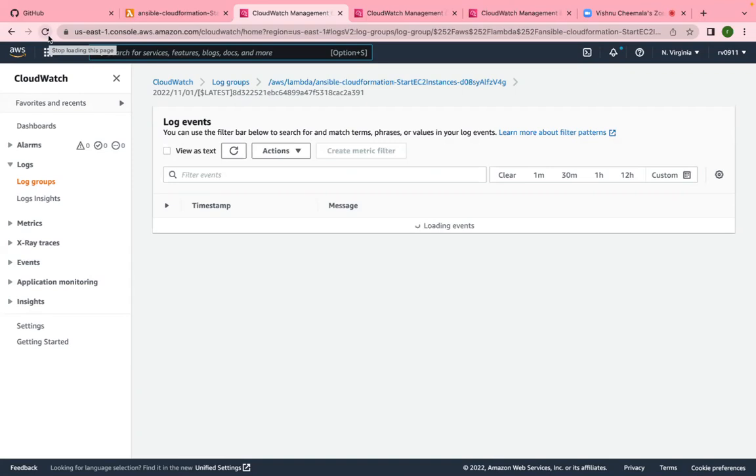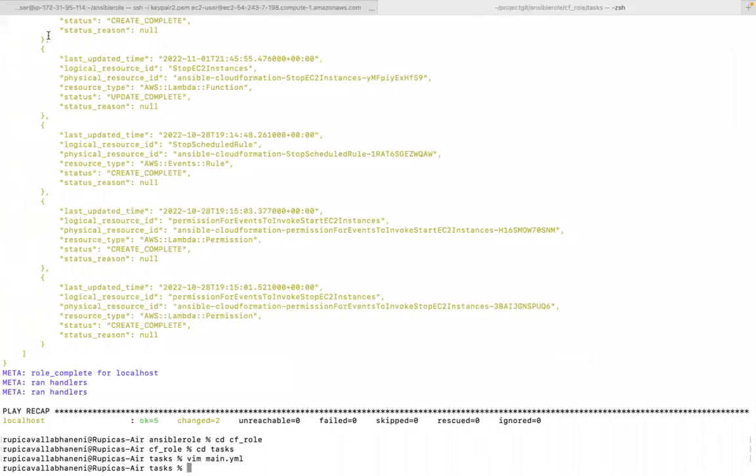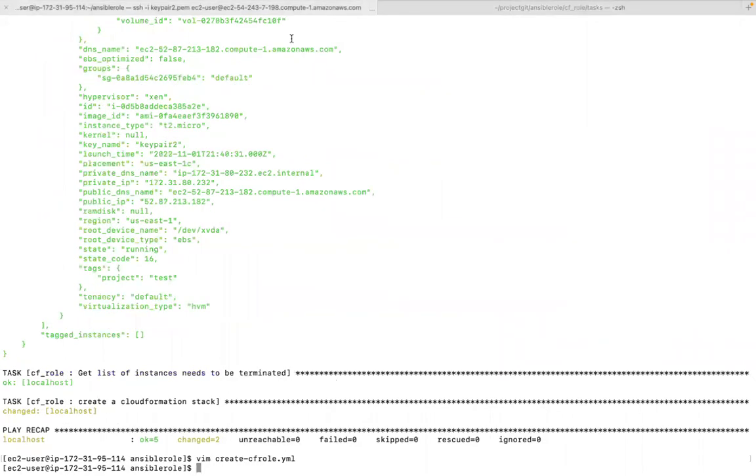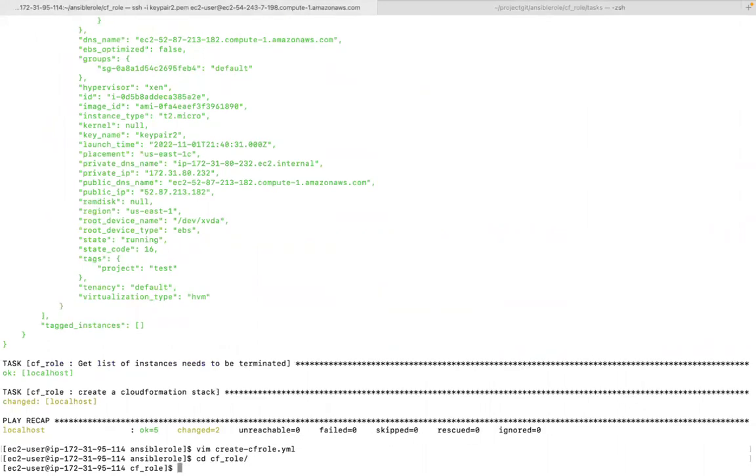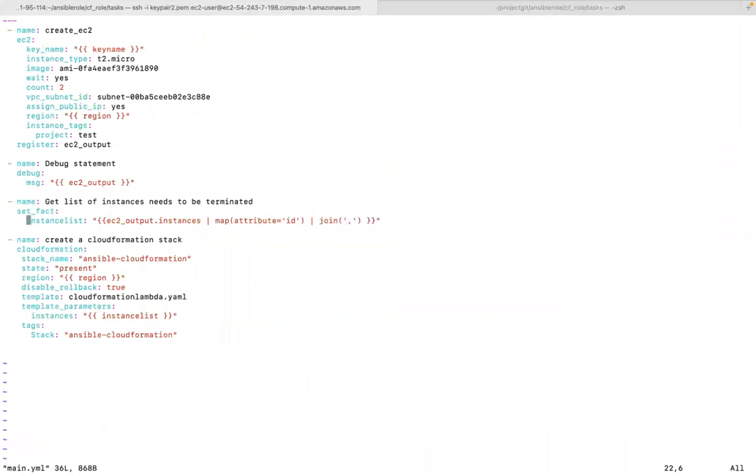Go back to your script, Rupika. While this is loading, your other script, the one which is in AWS EC2, the left side one. You see that? Open your script. Can you guys get that actually?